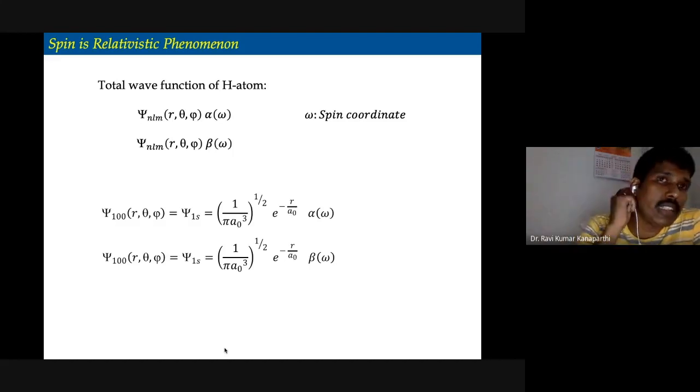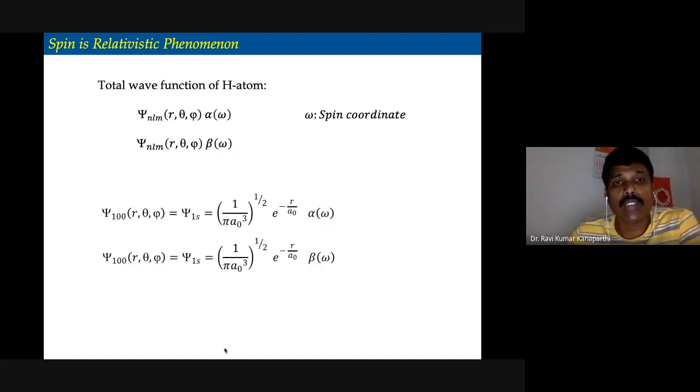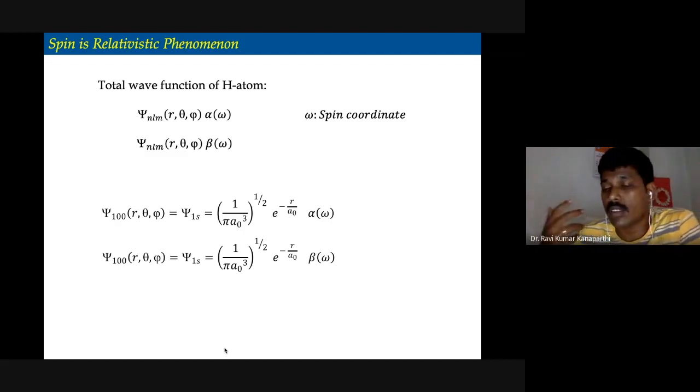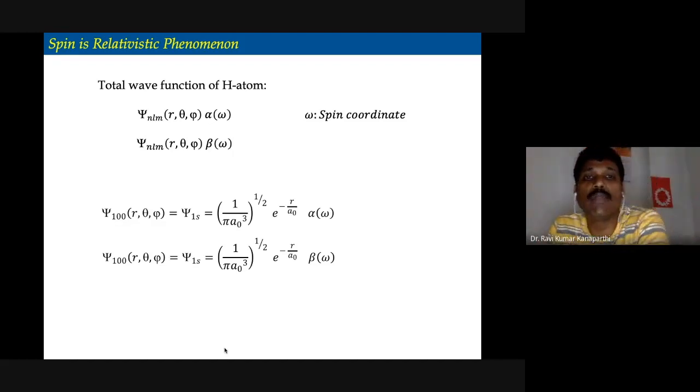Had it been the case that spin is by default embedded in the Schrodinger wave equation, then we could have got the spin quantum number automatically when solving the expression. That did not happen, because we started with a non-relativistic equation. Further, the total wave function we have obtained is psi n l m, r theta phi. That was the wave function we obtained.